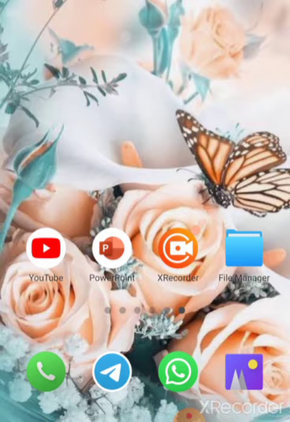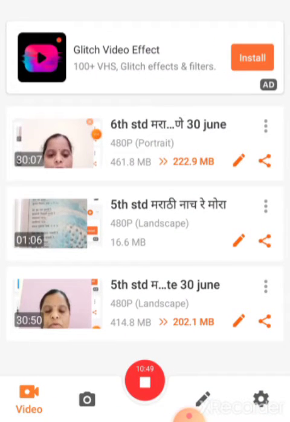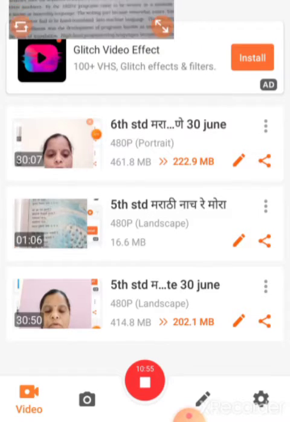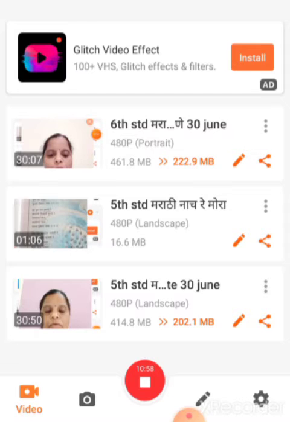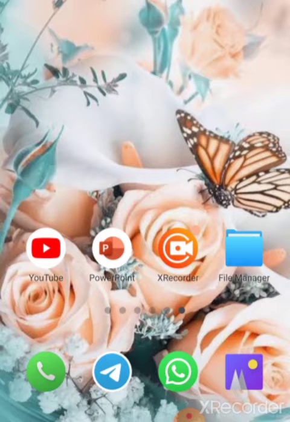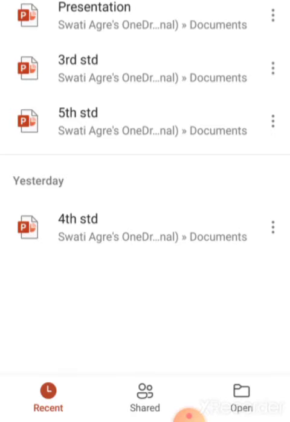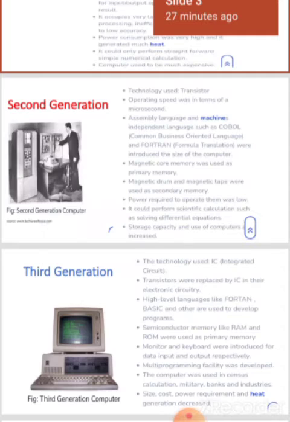So students, look at your book. So students, let's start our topic, features of each generation. I will show you some PPTs of that. Features of each generation. Okay students? Features of generation.